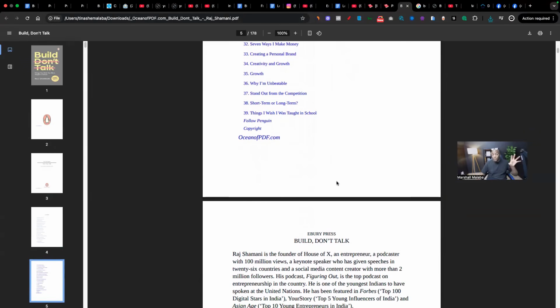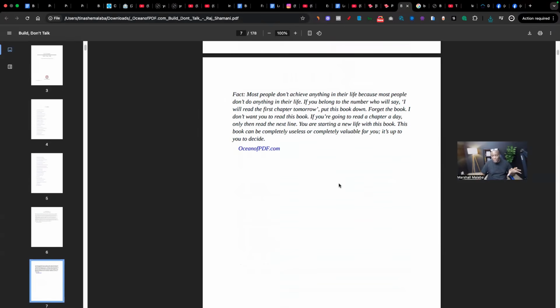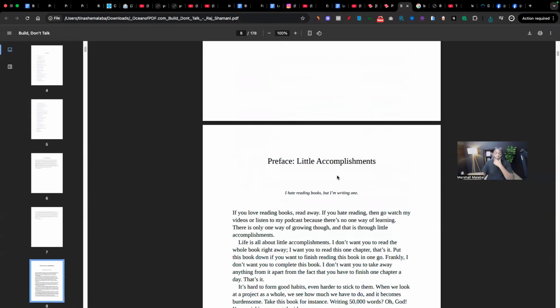Yes, these books are there on sale, but maybe let's say you don't have the money to buy the book. This is a website that you can actually get this book from. Now, some of you might be saying, but Marshall, isn't this illegal? Marshall, isn't there copyright infringement? Those are good questions to ask. I don't know. I'm not giving you any financial advice here. I'm not pretending to be a lawyer who knows these things.